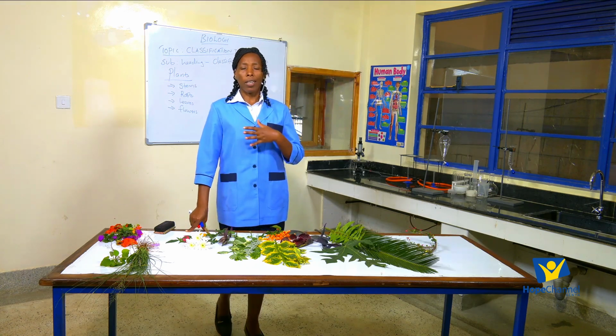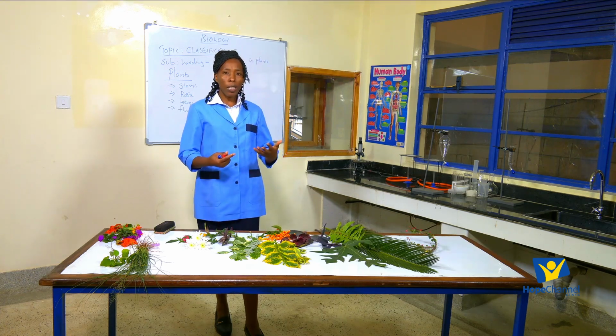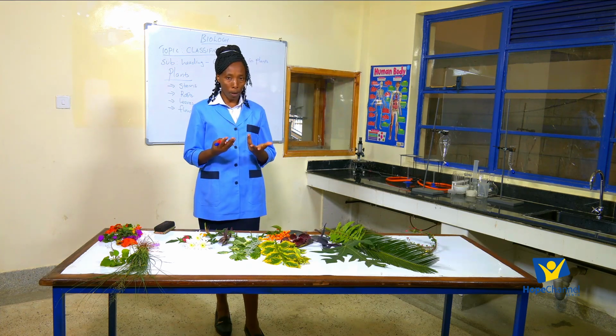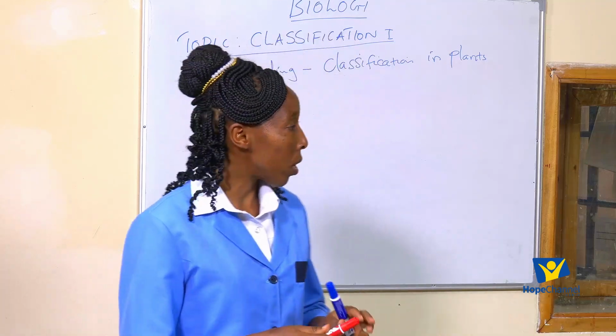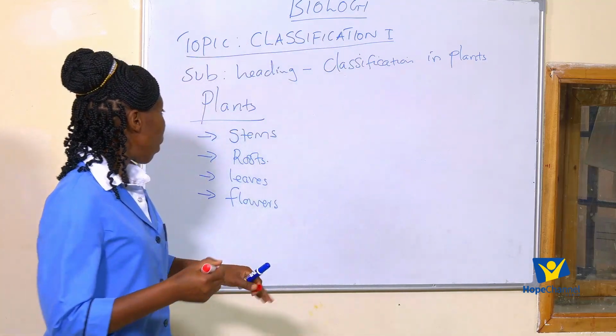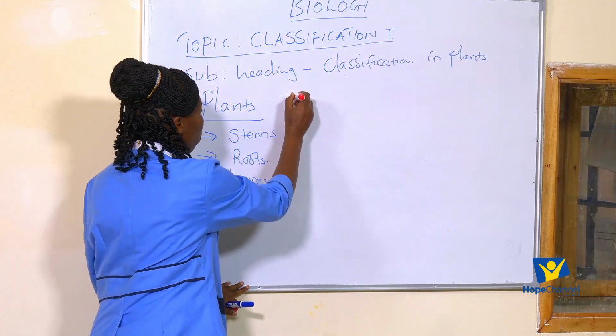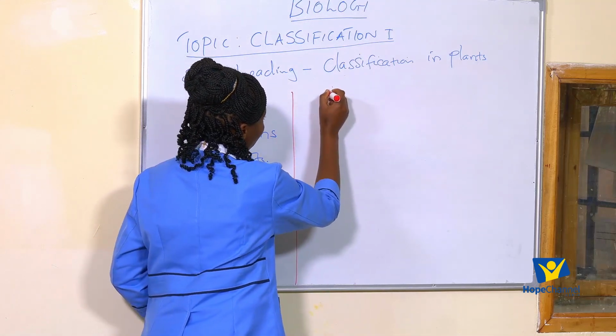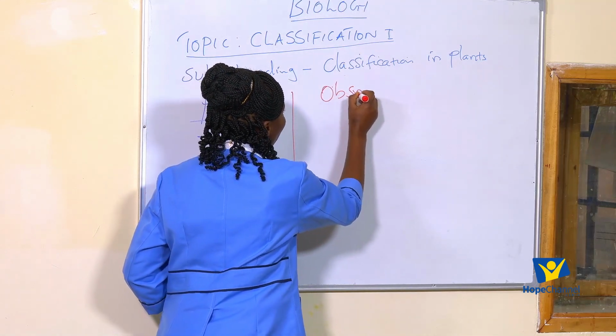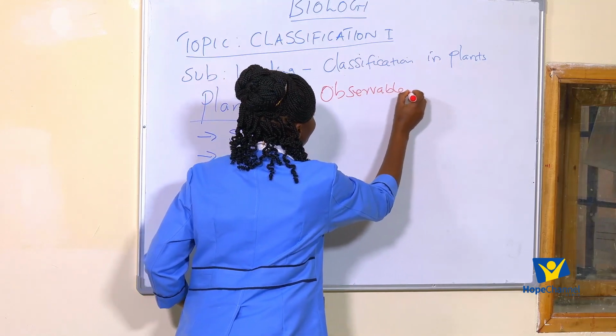That means that these structures, these similarities, we should be able to observe them. So for that reason, to classify plants, we use observable features.